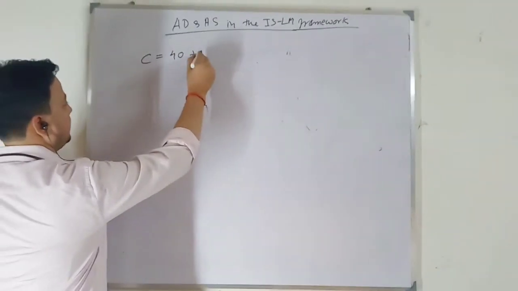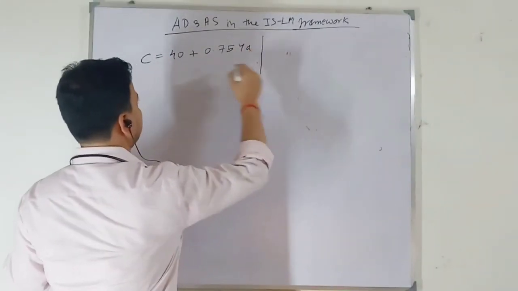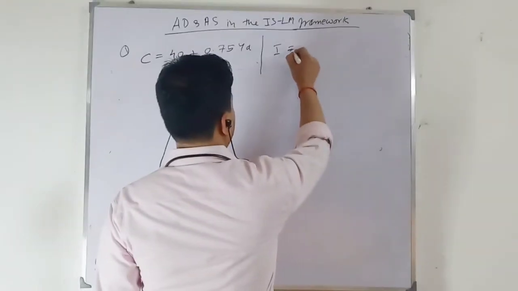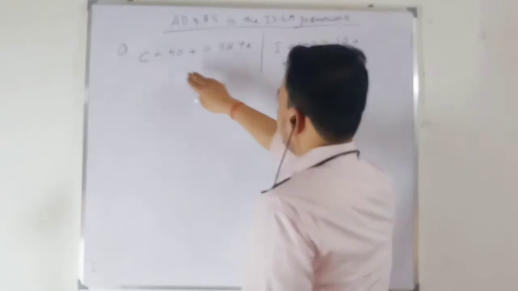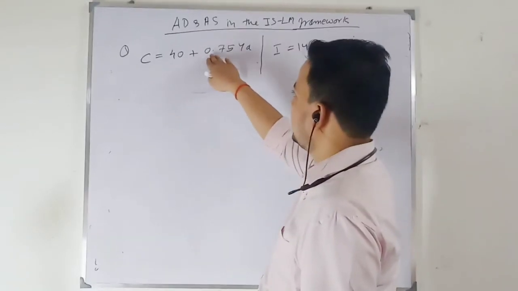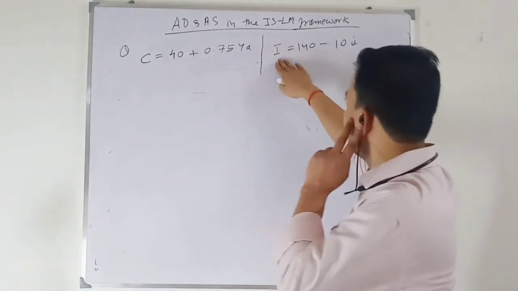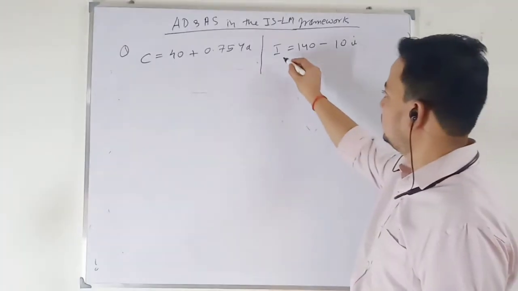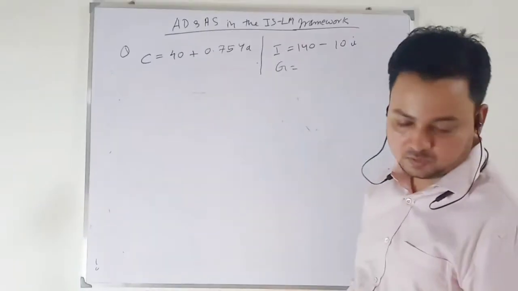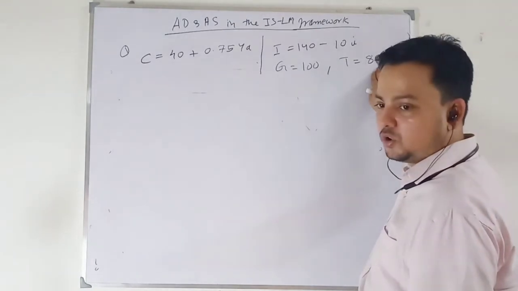Consumption is 40 plus 0.75 YD. I am doing only one question. Investment is 140 minus 10i. Consumption is C = 40 + 0.75 YD; this 0.75 is my marginal propensity to consume. I have written disposable income here. Investment is I bar 140. My b value is 10, and this i is the rate of interest. Government expenditure is 100. Tax is 80. So tax is my only autonomous part.